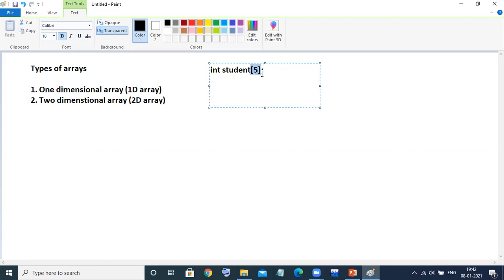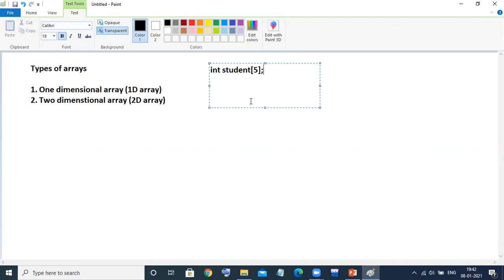Simply remember, one bracket means one dimension. In my previous video, we clearly saw the concept of the one dimensional array, how to declare it, how to initialize it, and we also saw one program to demonstrate it.